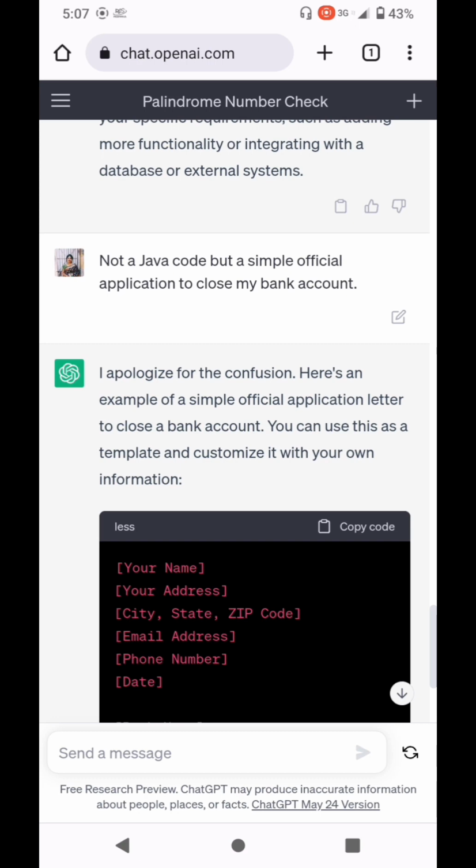Hope I have made you understand what ChatGPT is and its features and its limitations also.